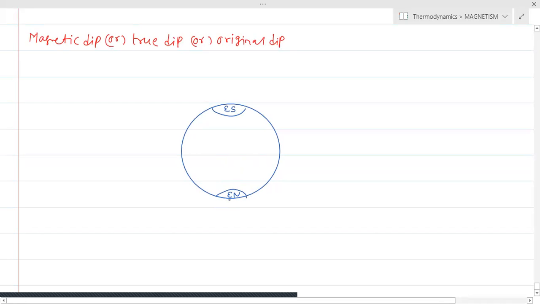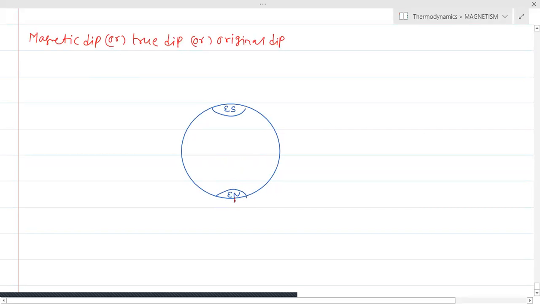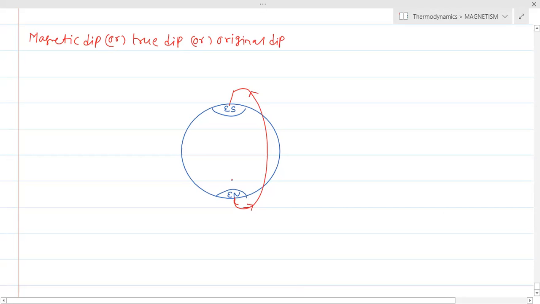From the north pole, the lines of force will originate, and they will end at the south pole. Like this, the lines of force will originate. So in this direction also we have lines of force.